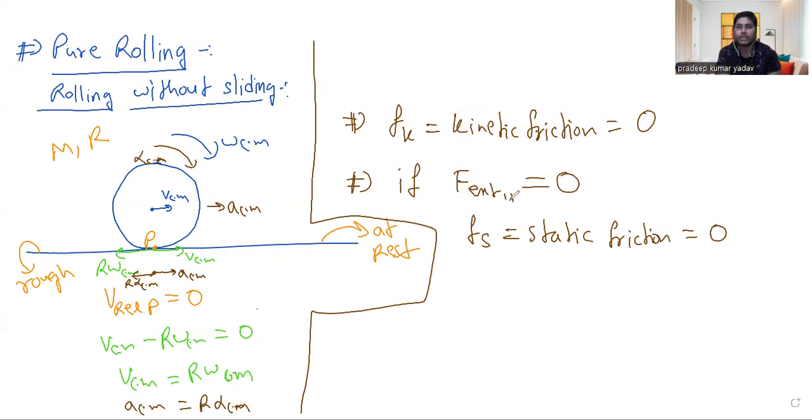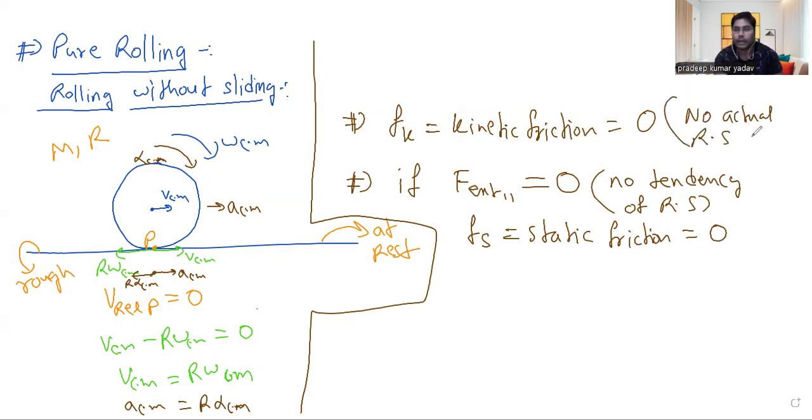It means if F external parallel to the surface is not there, no tendency of relative sliding is produced. Here there is no actual relative sliding in pure rolling, of course. If there is no tendency either, static friction will also be absent.